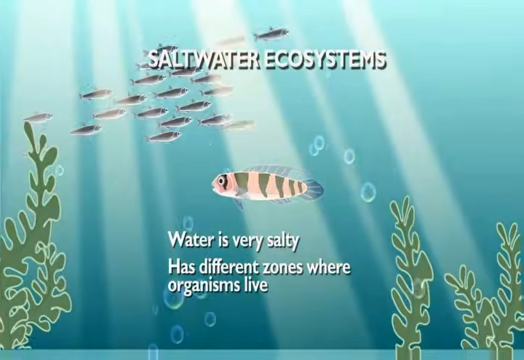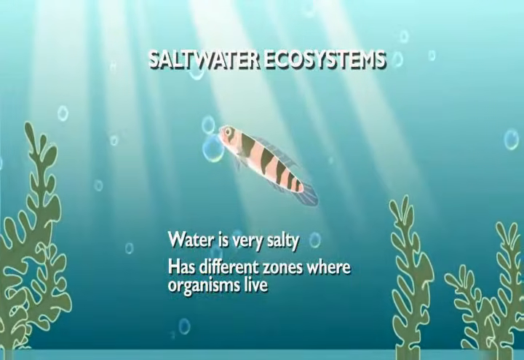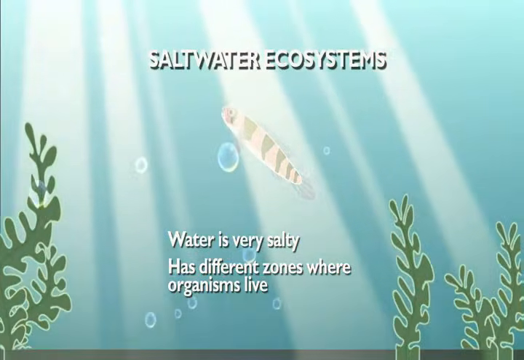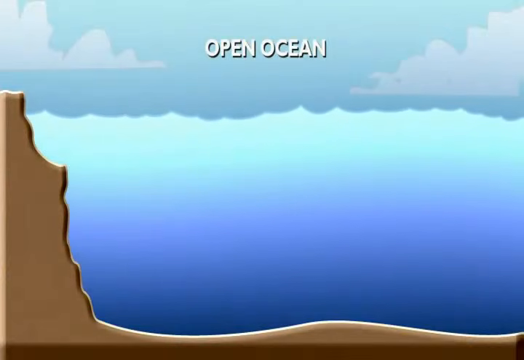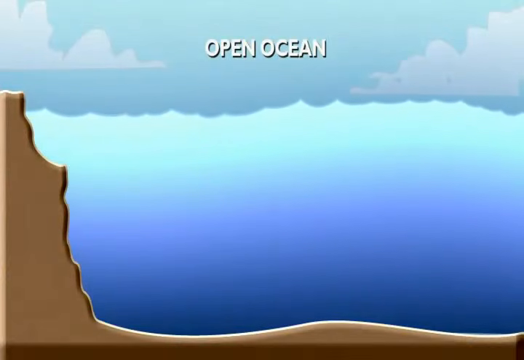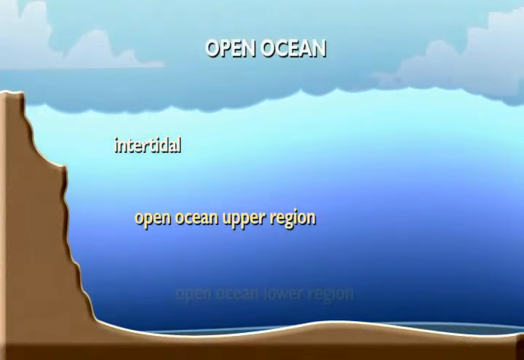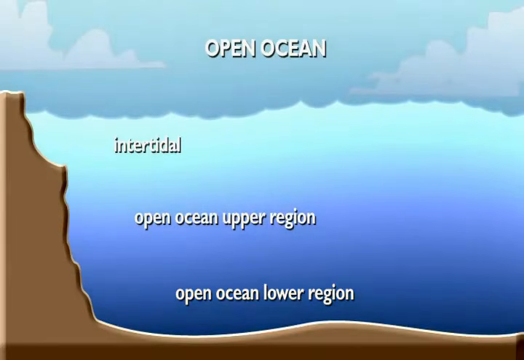Saltwater fish are a lot different than freshwater fish, and so is their saltwater ecosystem. It's very salty and has different habitats or zones where different organisms live. Like a deep end and a shallow end? Kinda. There are three habitats or zones: intertidal, open ocean upper region, and open ocean lower region. Different organisms live in these different zones.